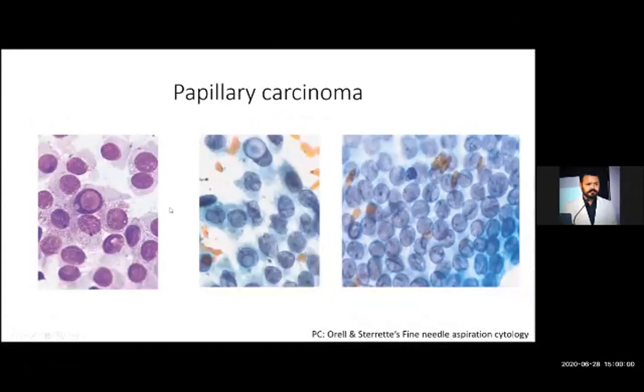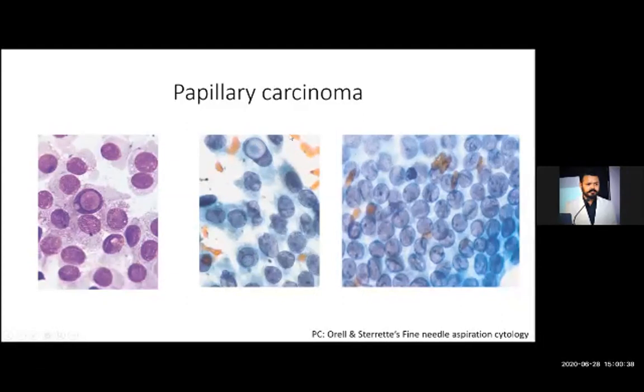One is intranuclear inclusion. These are the malignant cells with intranuclear inclusion. Here you can see these are the nuclei. But in this nuclei, you can see a ring-like structure within the nucleus. This is intranuclear inclusion. MGG stain. And in PAP stain, here you can also see this is the nucleus, and within the nucleus there is a light colored ringed structure called as intranuclear inclusion. Here you can also see intranuclear inclusion.